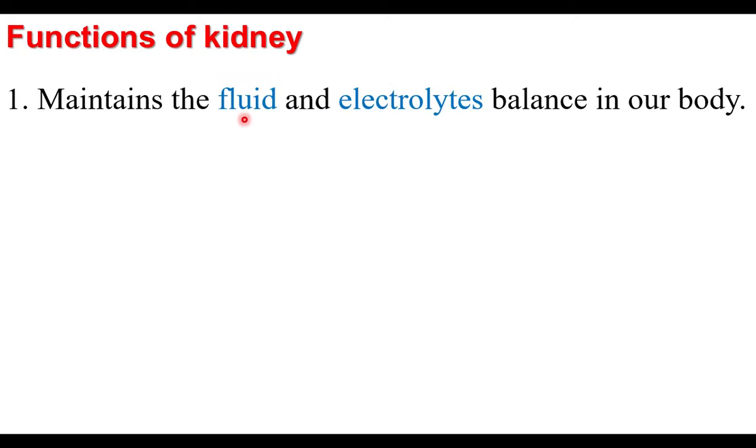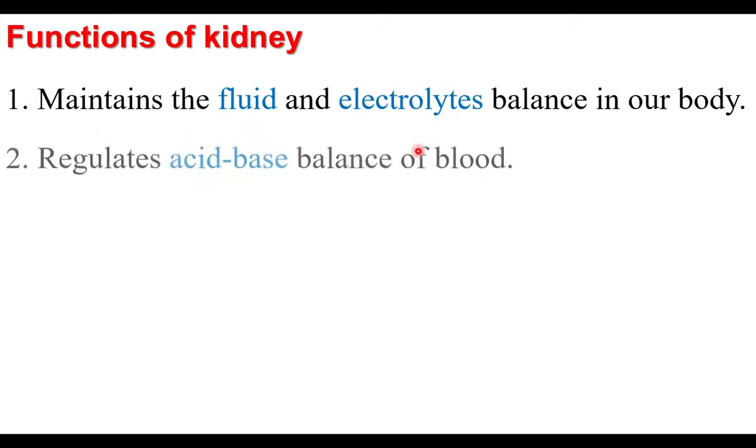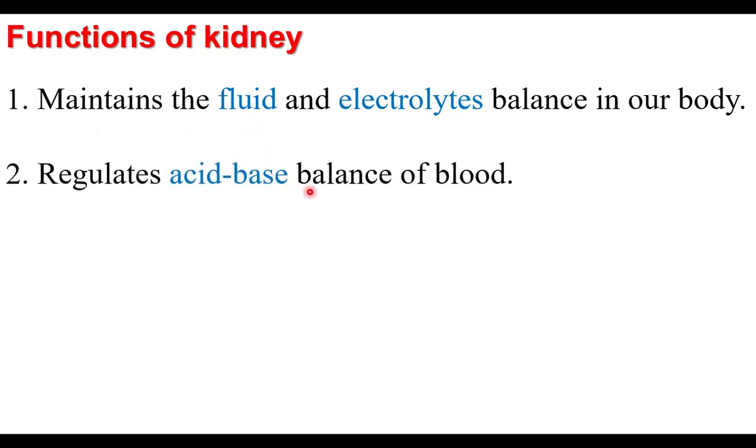Kidneys perform a lot of functions. Kidneys maintain fluid balance and electrolyte balance in the body. Balance means normal condition. It is not more, it is not less. Fluid is found inside the cell, fluid is found outside the cell. Blood is a fluid, lymph is a colorless fluid. The fluid level is maintained by the kidneys. The electrolytes, sodium, potassium and many others, are charged ions. The electrolyte balance is maintained by the kidneys. Kidneys also regulate acid-base balance.